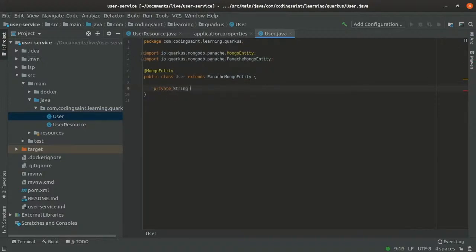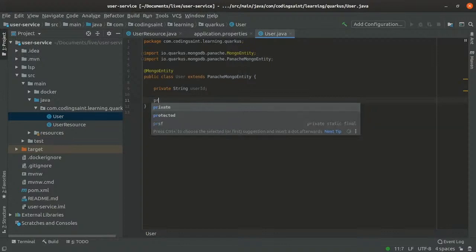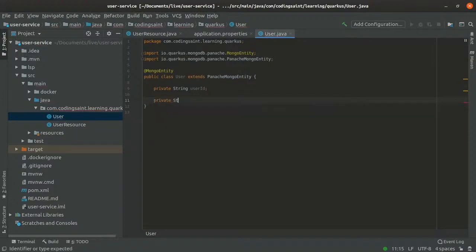We'll just create, say, user ID. And remember, this is not the Mongo ID which I'm talking about. We are just creating a user ID which we will be using. I will show you why I have written it. We will use a custom Panache query over this user ID to find users with a particular user ID. Then let me add a first name.